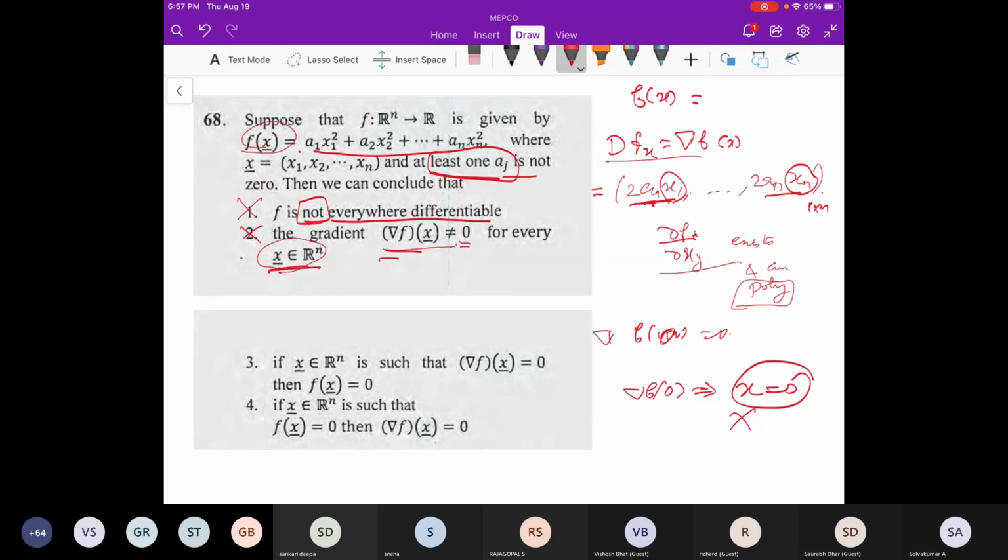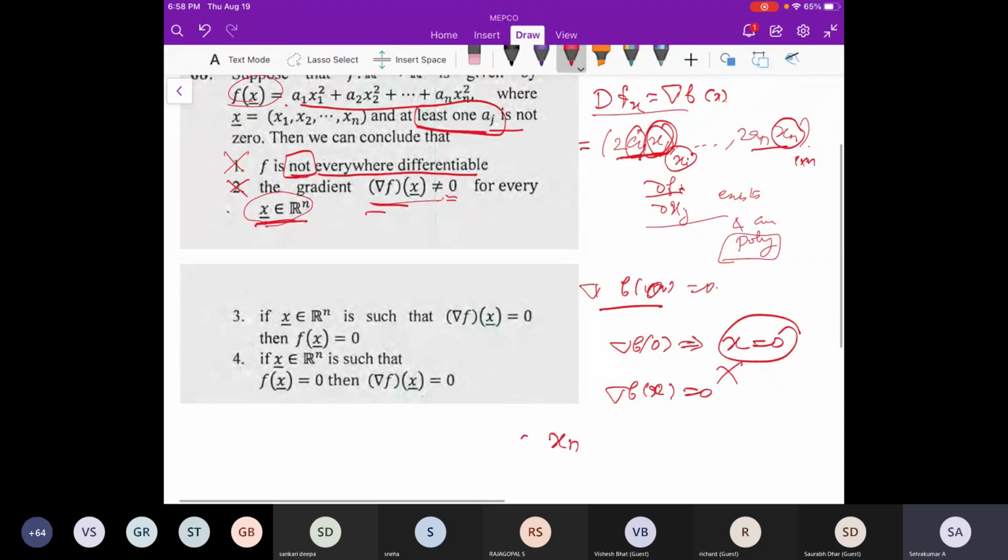So when del f at some point is 0, then ai xi is 0, meaning ai is equal to 0 or xi is equal to 0. One of these has to be 0. If ai is 0 already, then xi can be anything, no issue.